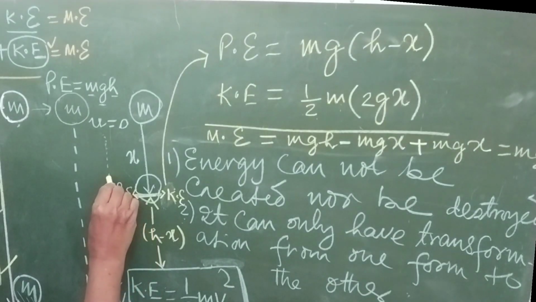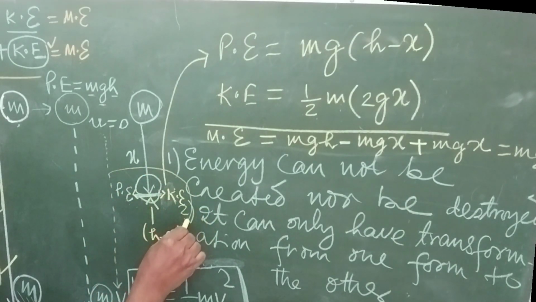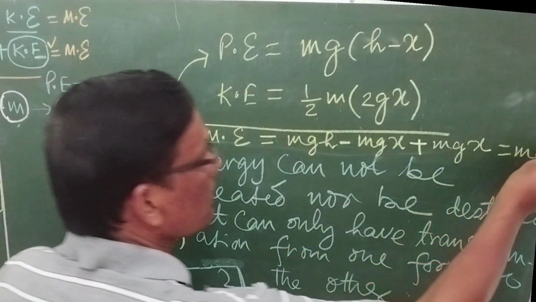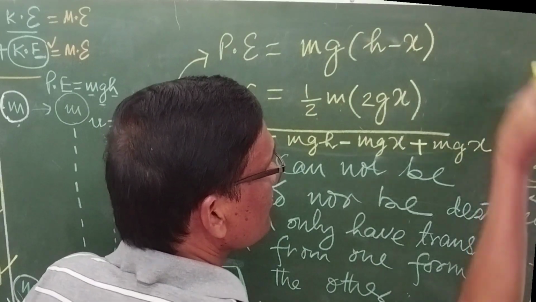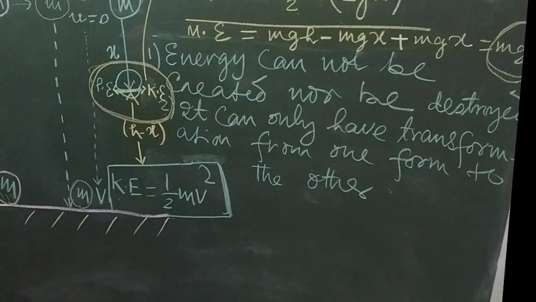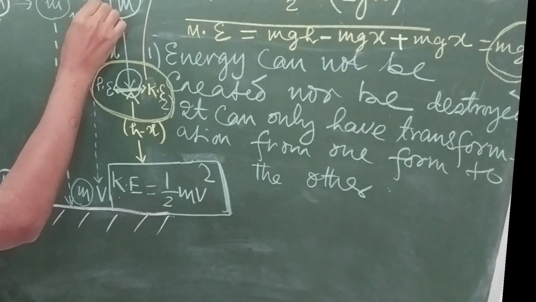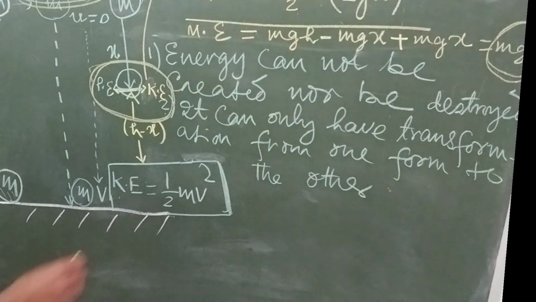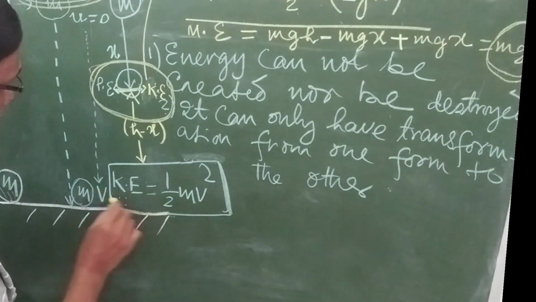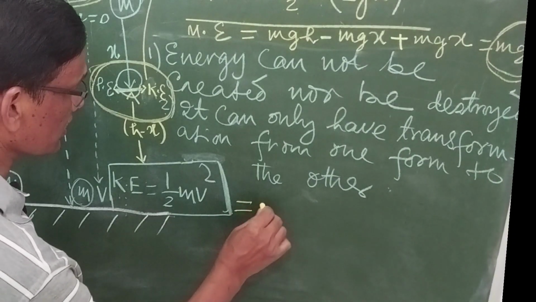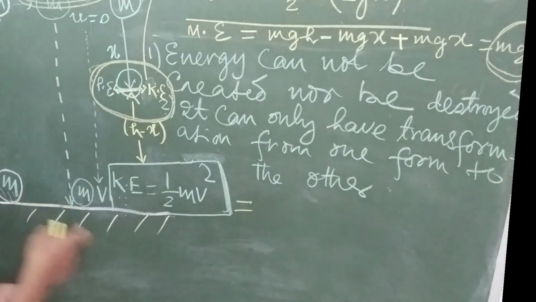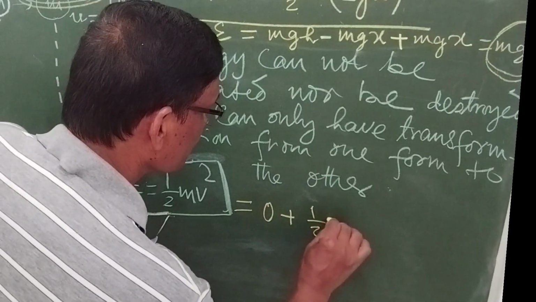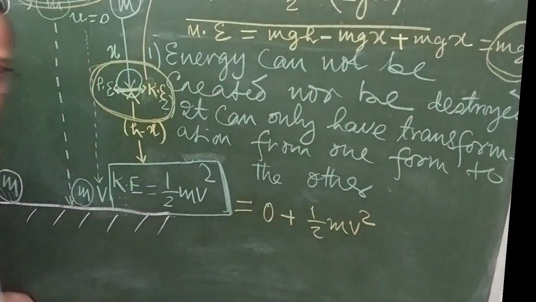That means the mechanical energy here is equal to mgh. Now how much was the mechanical energy at the topmost? mgh, right? And here at the ground level, how much is the mechanical energy? Potential energy is 0 plus kinetic energy is half m v square.